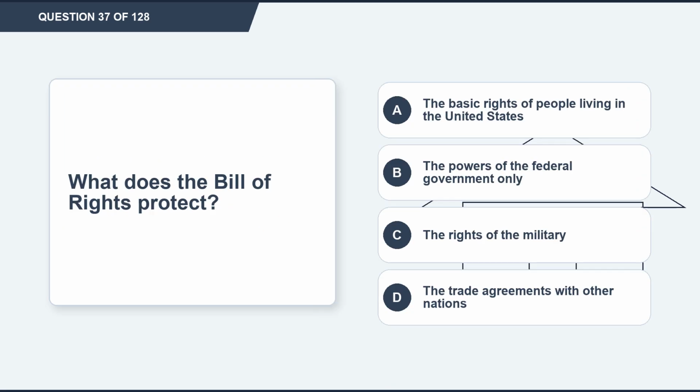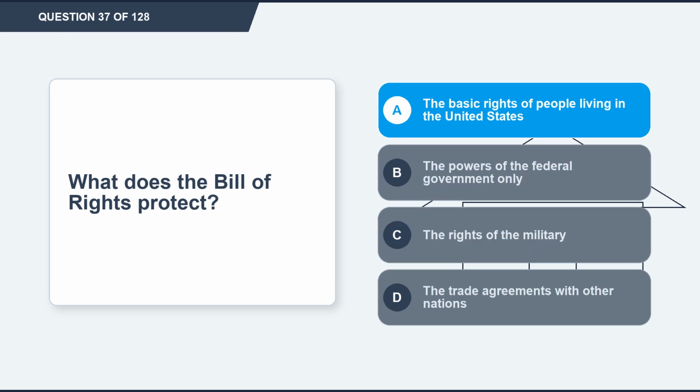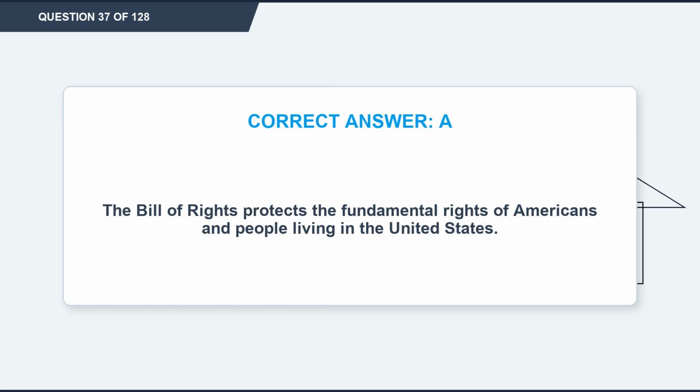Question 37. What does the Bill of Rights protect? Option A, the basic rights of people living in the United States. Option B, the powers of the federal government only. Option C, the rights of the military. Option D, the trade agreements with other nations. The correct answer is option A, the basic rights of people living in the United States. Explanation: the Bill of Rights protects the fundamental rights of Americans and people living in the United States.